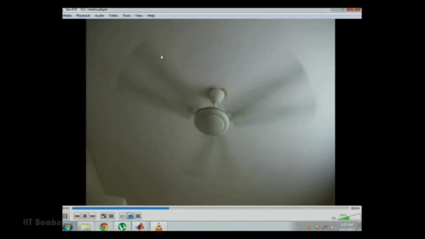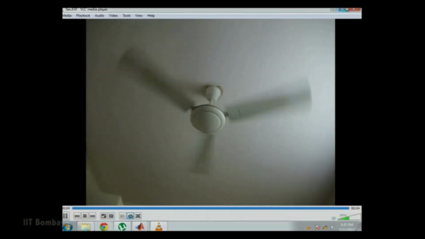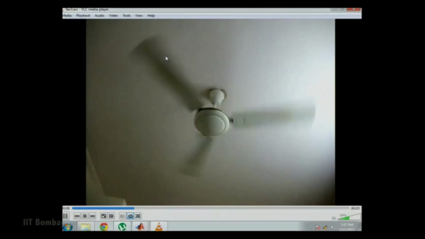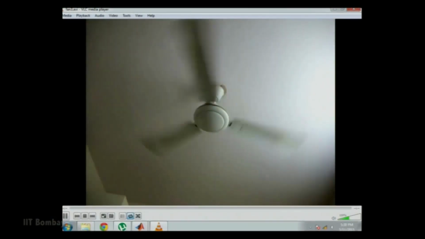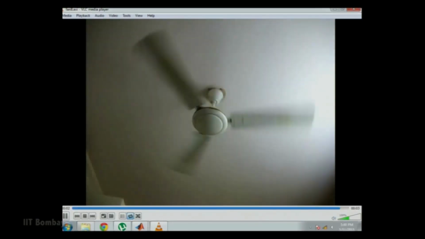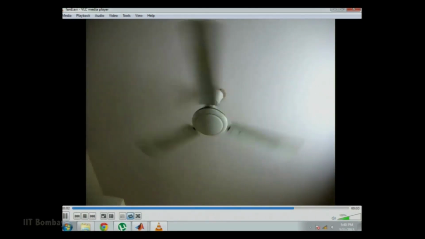We will see one practical example of temporal sampling. Here the fan is moving in the anti-clockwise direction. If we downsample it, it will appear as if it is moving in the clockwise direction. Further downsampling will make the fan appear to rotate clockwise with an even lower speed. This is known as the wagon wheel effect, and the main reason behind this is the aliasing which we observed.